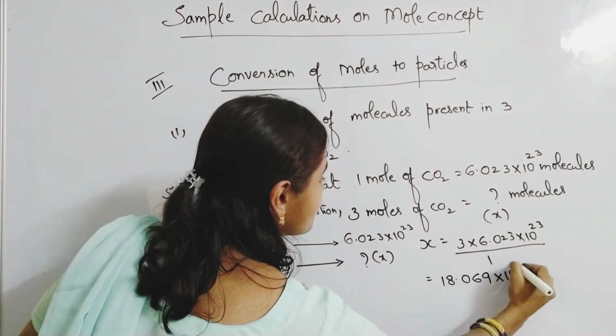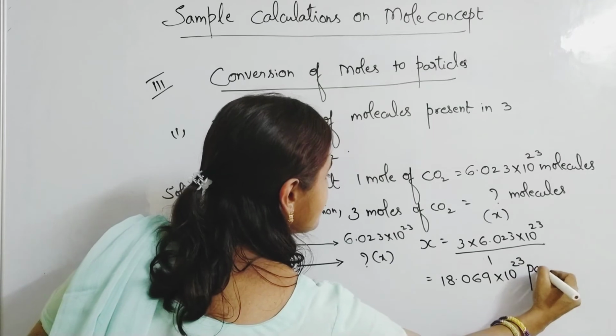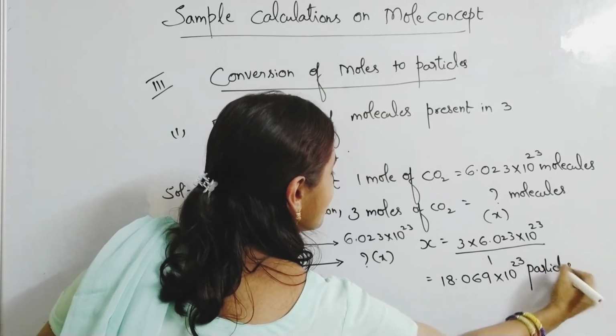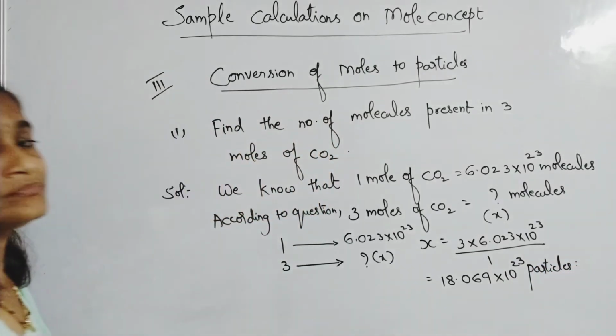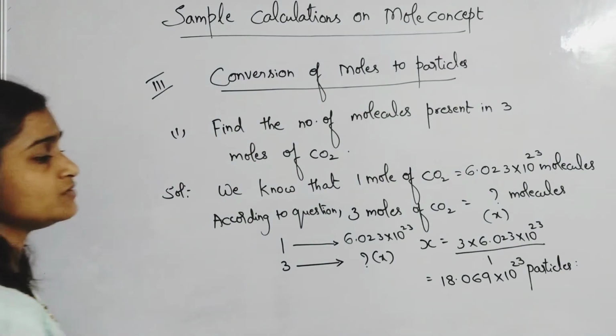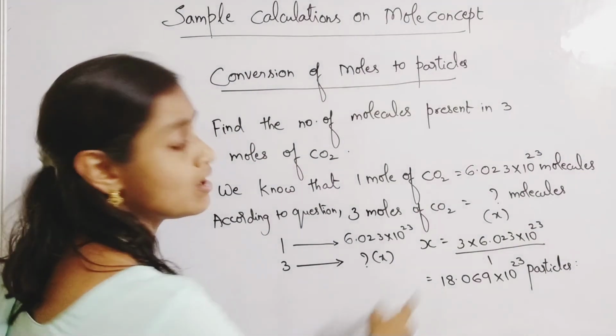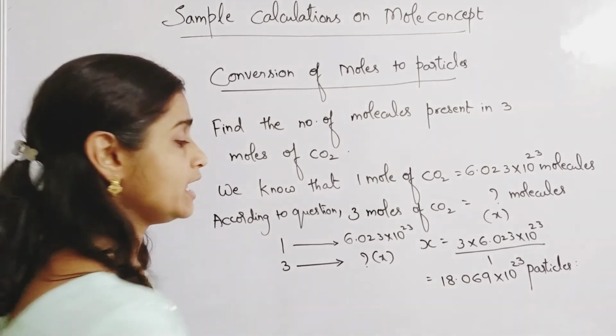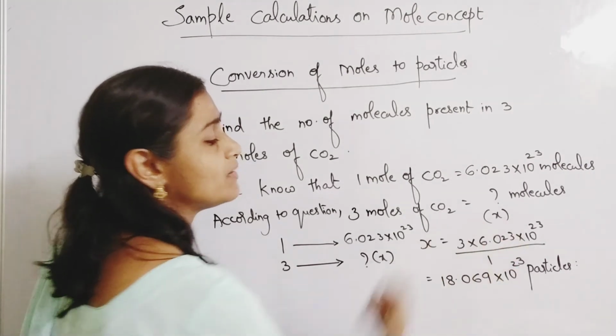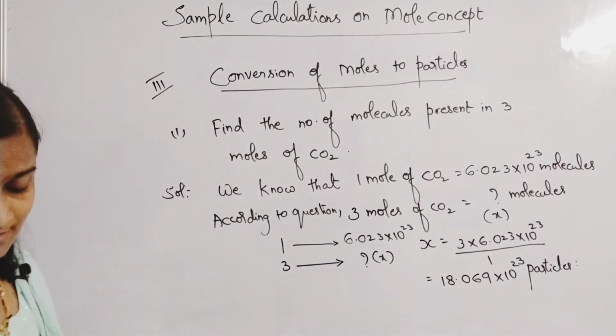18.069 into 10 to the power of 23 particles. The particles here are what? Molecules. Okay, so in 3 moles of CO2, how many particles are there? Or how many molecules are there? 18.069 into 10 power 23 molecules are there.